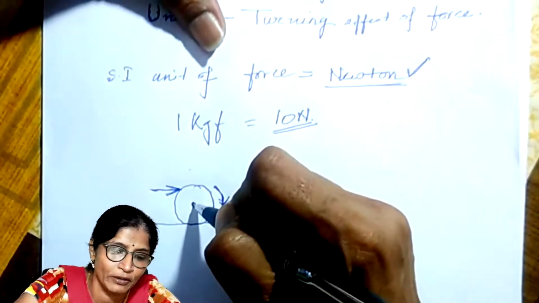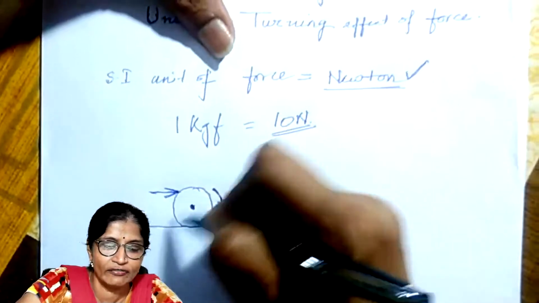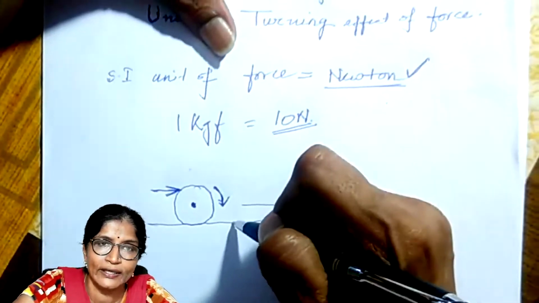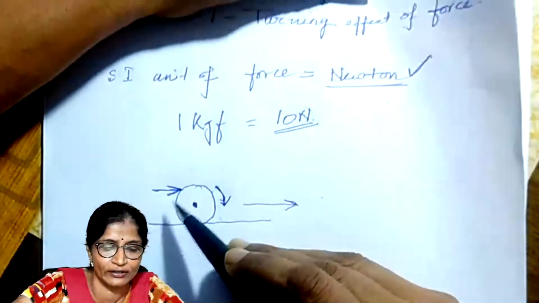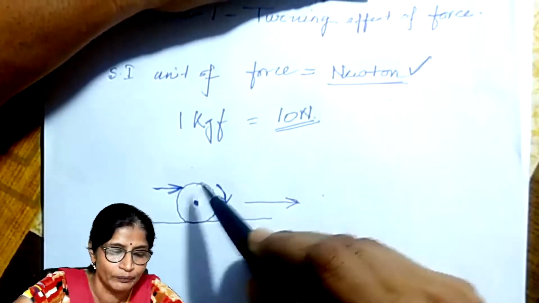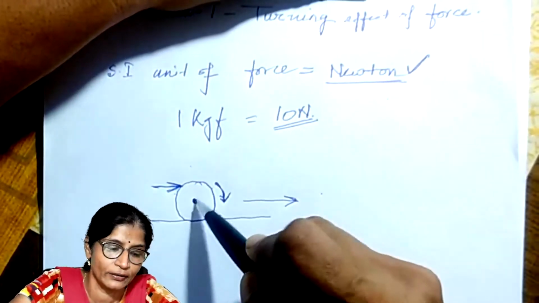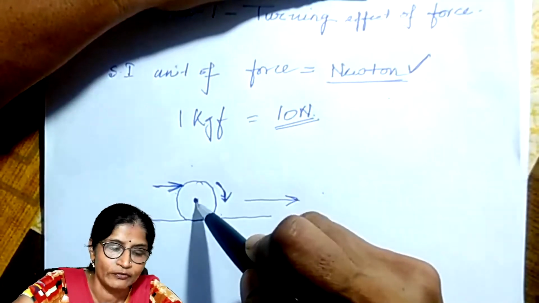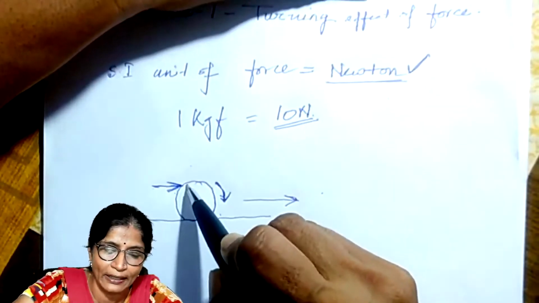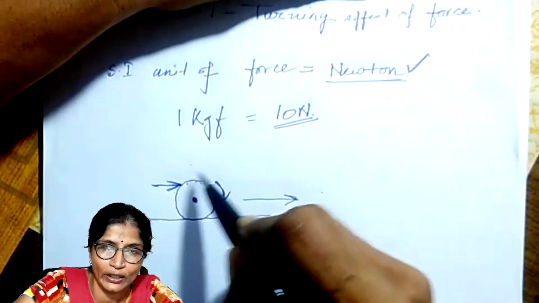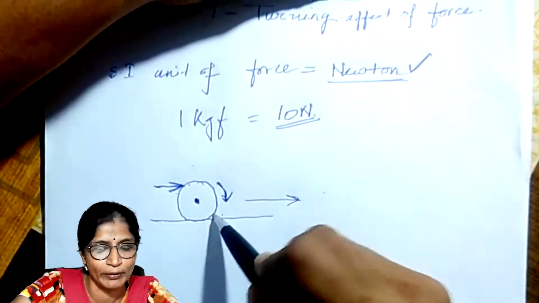This point is known as the pivot, and this effect of force, the turning effect of the force, is known as the moment. So what is moment? Moment is the turning effect produced within the body when it is fixed at a particular point, that is a point which is known as the pivot. So when it is fixed and when the force is applied, then it will start rotating. So turning effect is produced, and this is known as the moment.